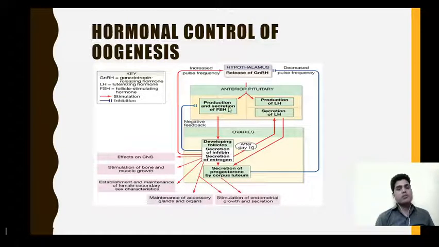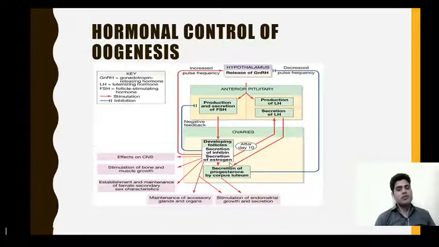Now the follicle stimulating hormone is responsible for the development of follicle cells and the secretion of inhibin, and these developing follicle cells lead to the production of estrogen and the secretion of LH. When the Graafian follicle ruptures, LH acts on the corpus luteum, and that leads to the production of progesterone from the corpus luteum.